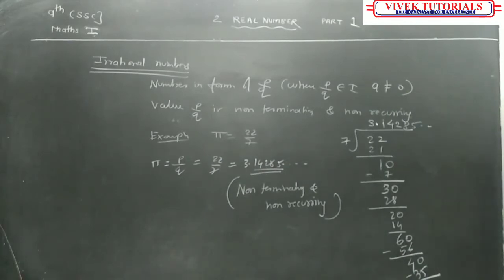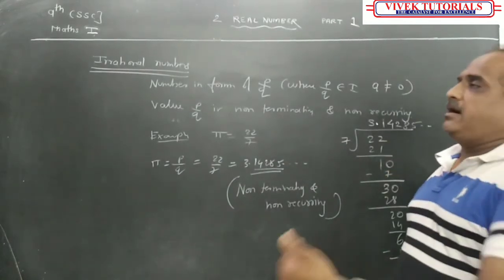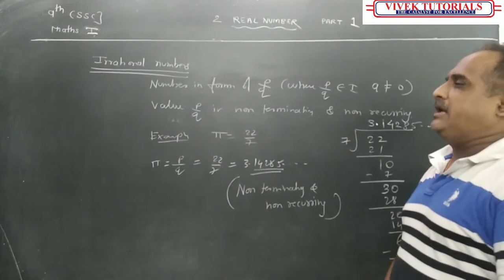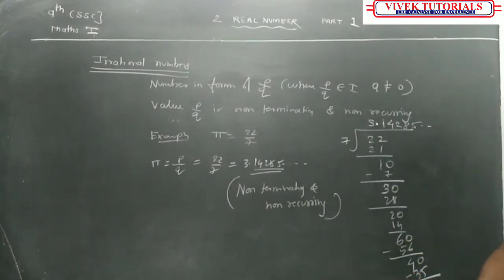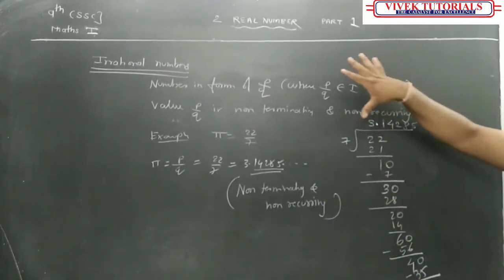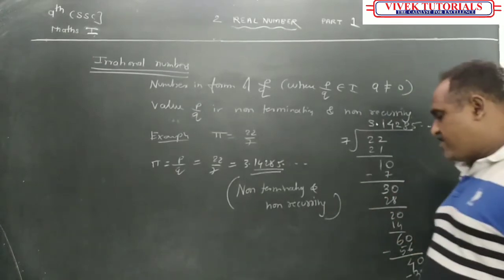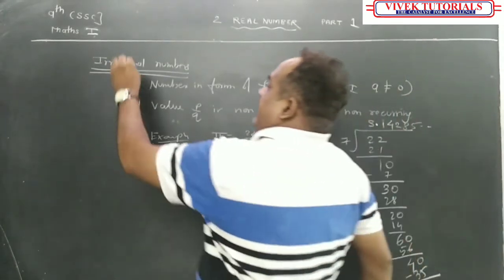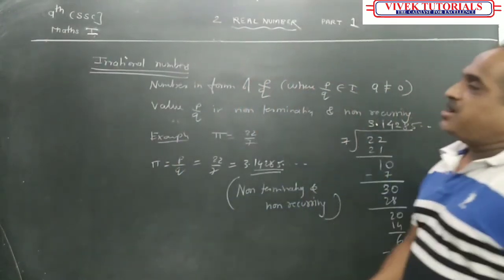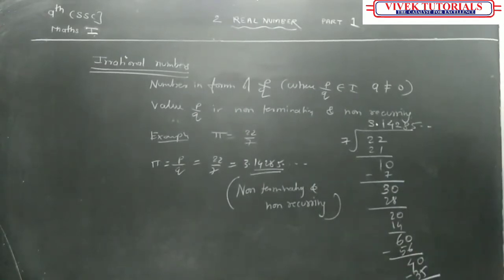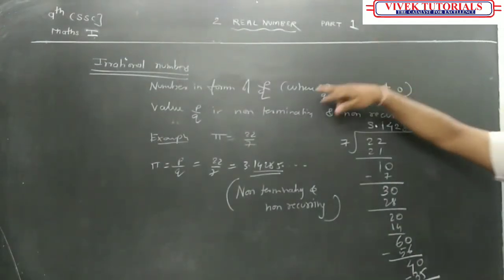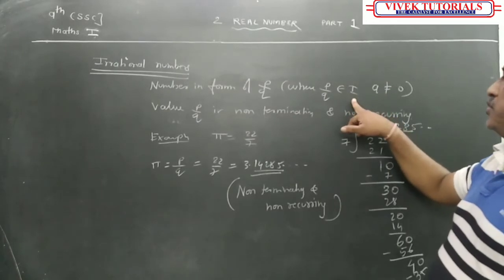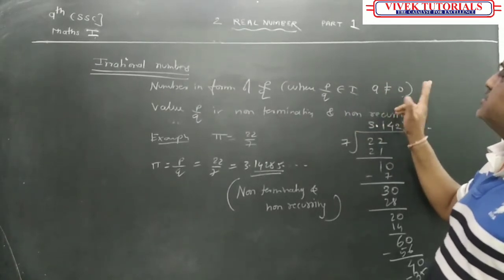We are going to study this particular topic only after some next exercise, but you should know the difference between rational numbers and irrational numbers. So a rational number is a number in the form of P upon Q, P upon Q belongs to integers and Q is not equal to 0.